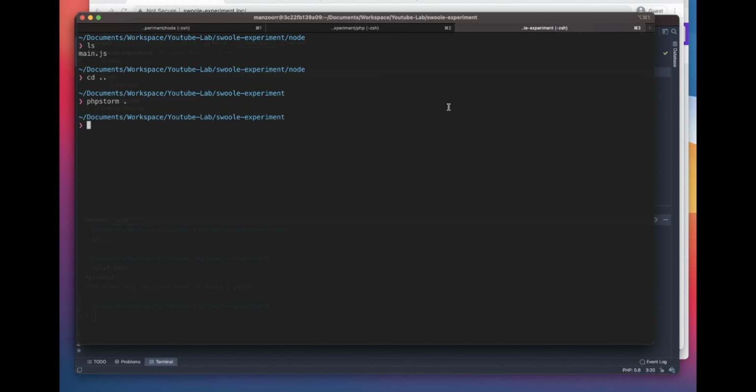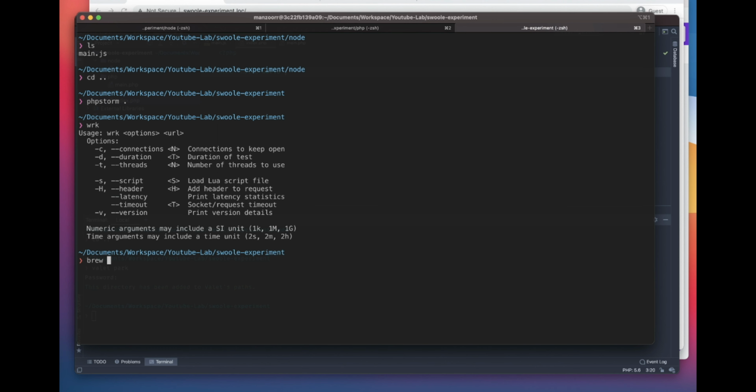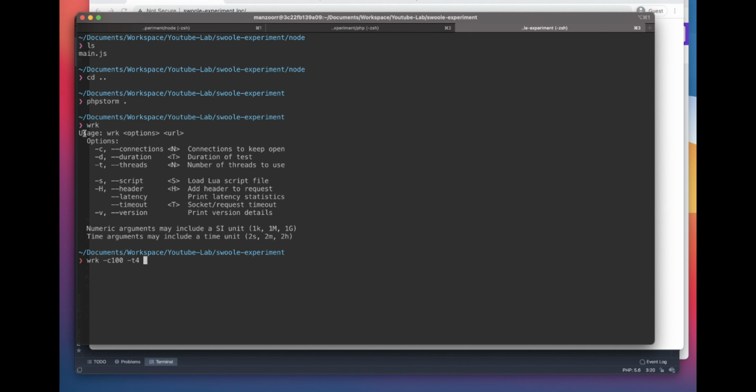We'll be using wrk. You can install it using brew install wrk if you don't have it on your system. We'll be using it to keep 100 connections alive, with 4 threads, and we'll be using this URL. Okay, let's go ahead and run it.